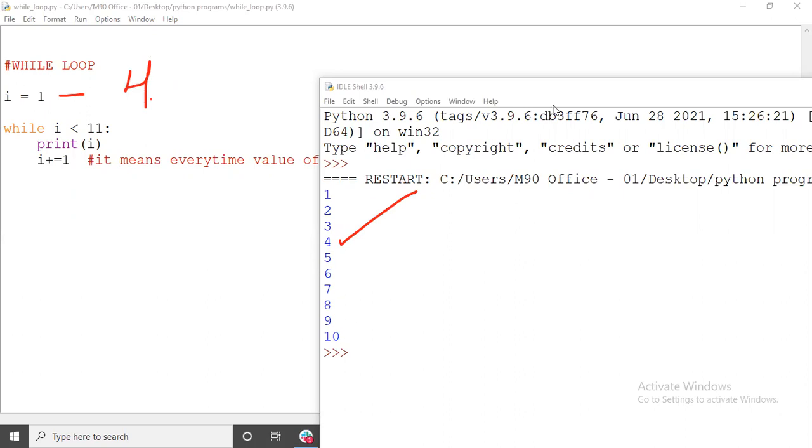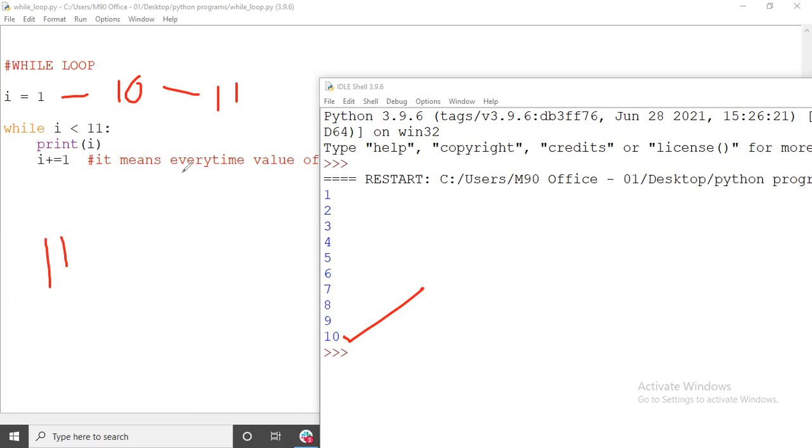When it reaches 10, what will happen? The value of i now becomes 10. While i is less than 11, yes, the value of i is less than 11 because it's 10. Print i. It will print 10. i += 1. Now the value of i becomes 11. Again it will go. While i is less than 11? No, it is not less than 11 now. It is equal to 11, right? So here my loop will stop.